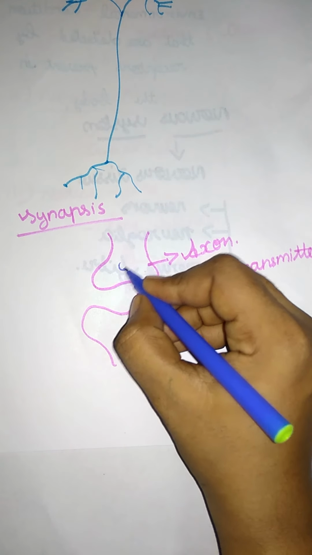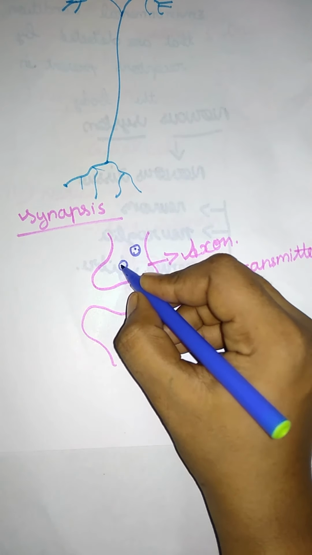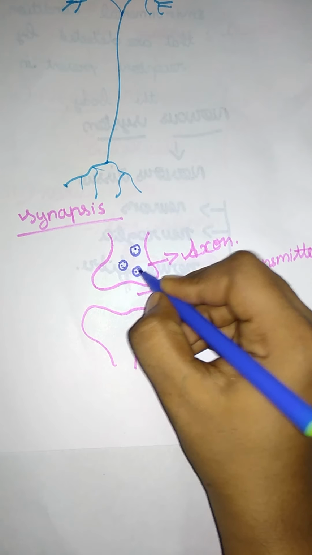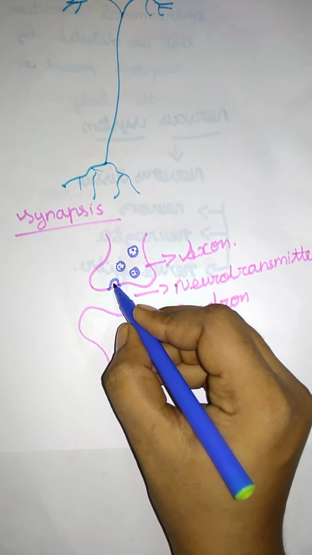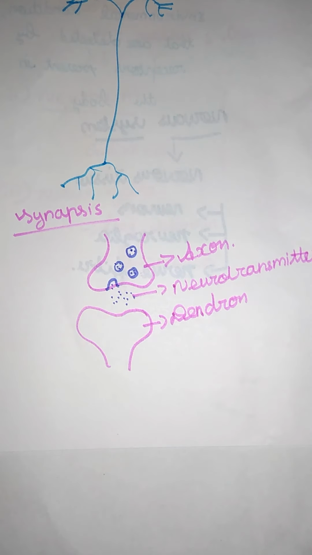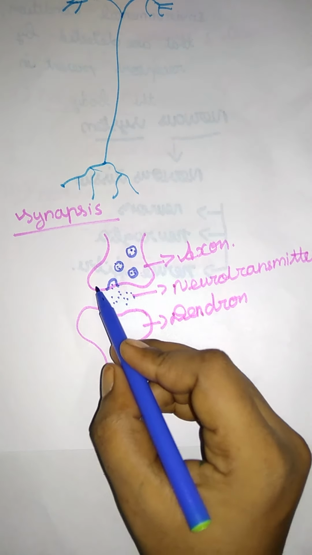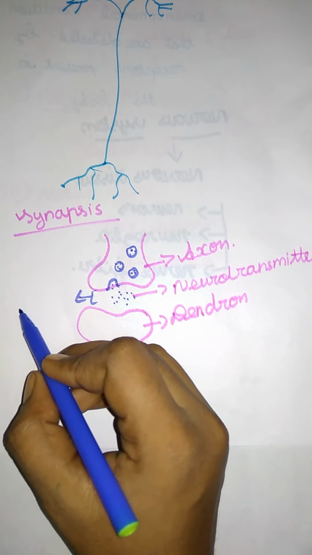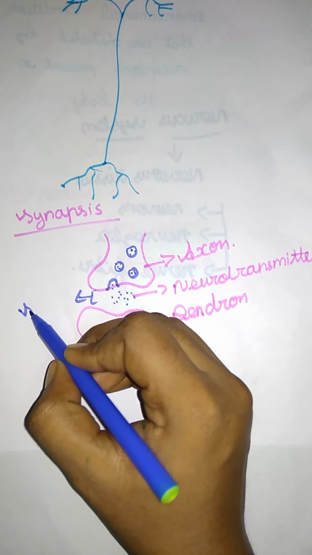They already have some information, the nerve impulses, and now they are going to carry it across. Now they release it here, into the gap. The gap between the axon and dendron is given another name, the synaptic junction.